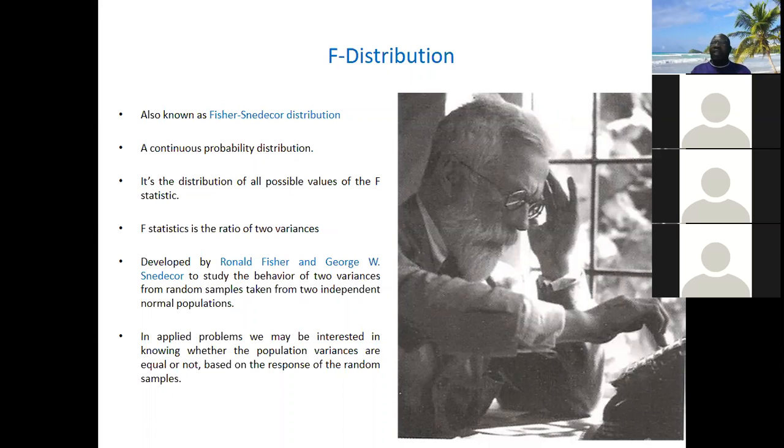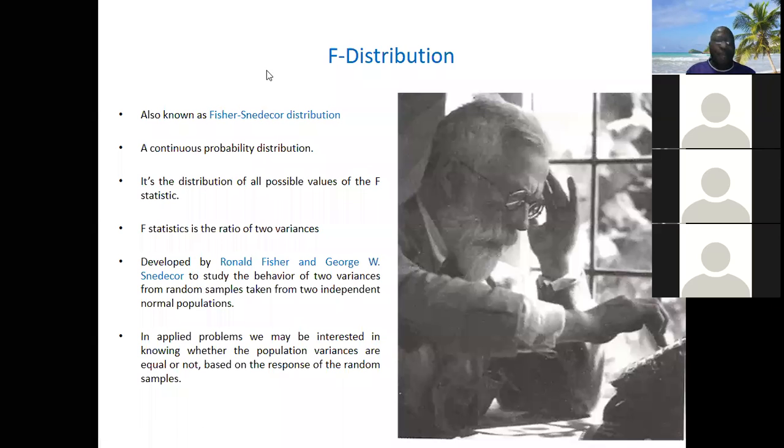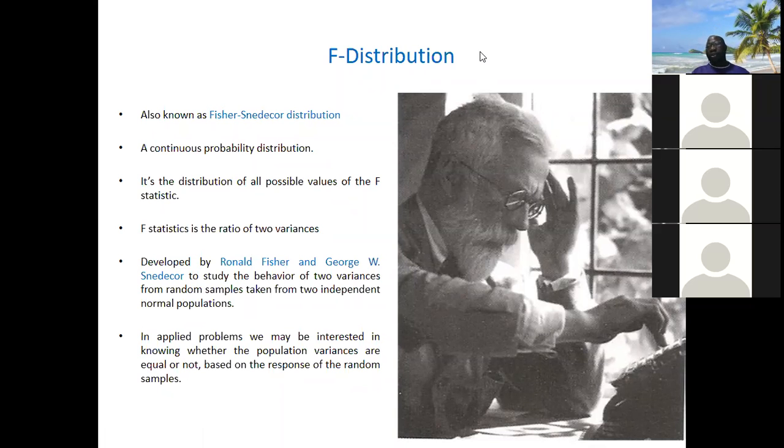The distribution of this F statistic, the F distribution, was developed by Ronald Fisher and George Snedecor to study the behavior of two variances from random samples taken from two independent normal populations. When we say normal population, the assumption is that the F test is one of the parametric tests. So there's an assumption that the underlying characteristic or variable follows a theoretical distribution. Let me use this notation.